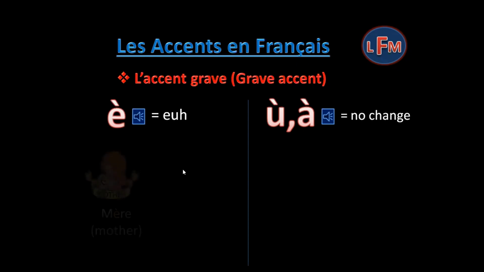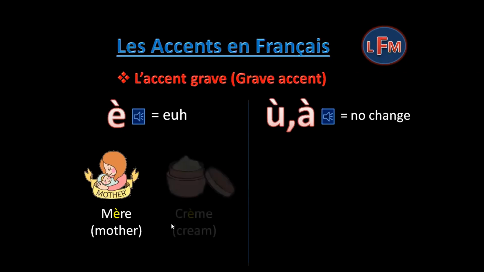For example, mère. In this word, E has an accent grave over it, so it is pronounced as A. So, mère, which means mother. Crème. Crème, which means cream.